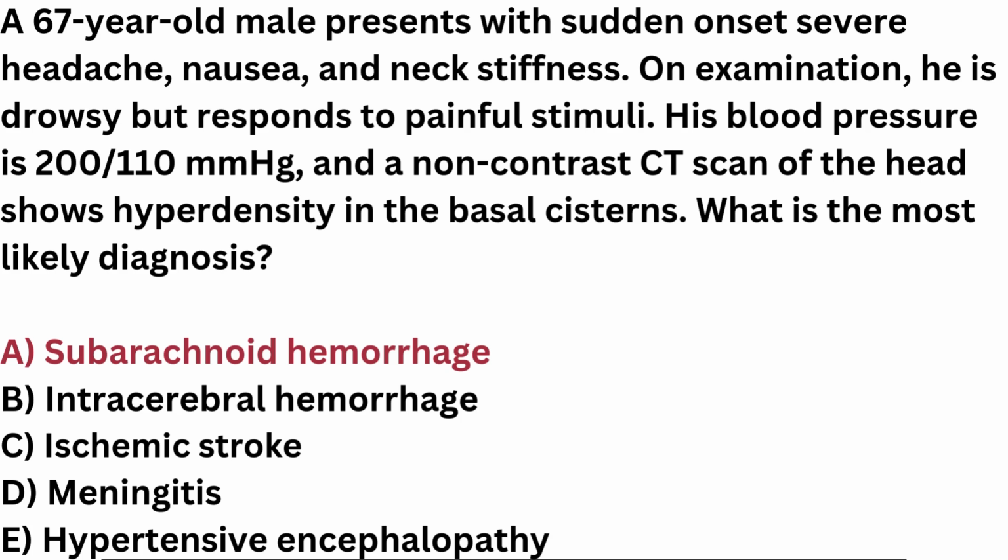B. Intracerebral hemorrhage. While intracerebral hemorrhage can cause severe headache and elevated blood pressure, it typically appears as a focal hyperdensity in the brain parenchyma on CT, not in the basal cisterns. It often causes focal neurological deficits, which are not described here.